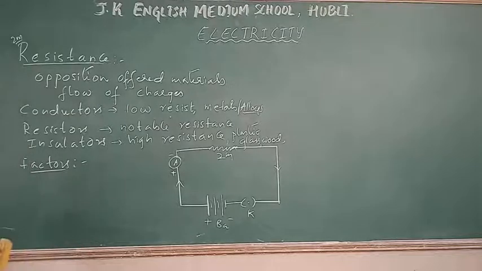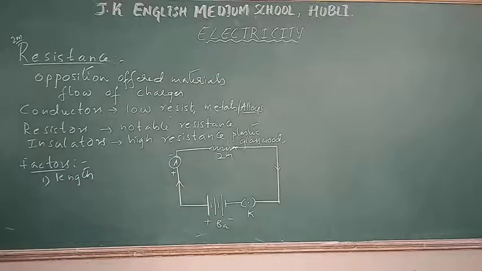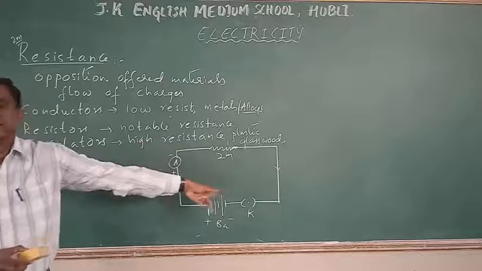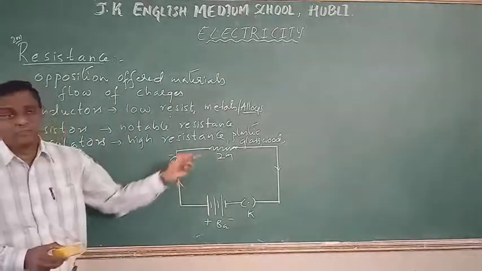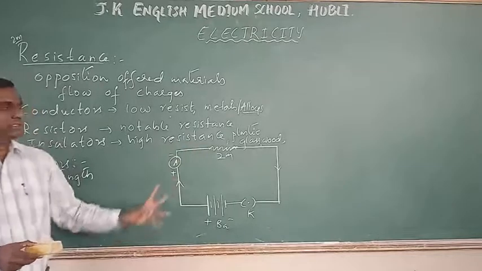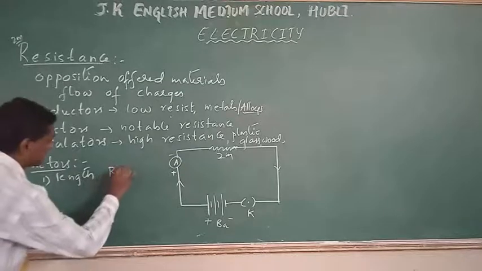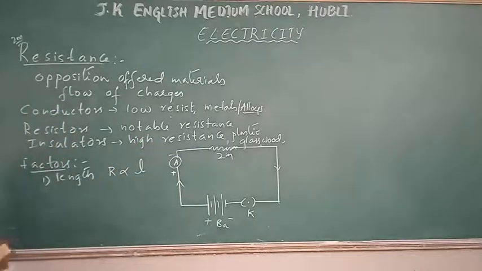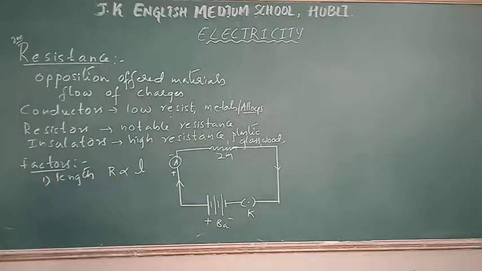The first factor on which the resistance in a conductor or a coil depends is the length of the conductor. As I said, as the length increases, the resistance also increases. Yesterday I discussed that if one quantity increases, leading to an increase in another quantity, these two quantities are said to be directly proportional. So here resistance is directly proportional to the length of the conductor. As the length of the conductor increases, the resistance also increases.